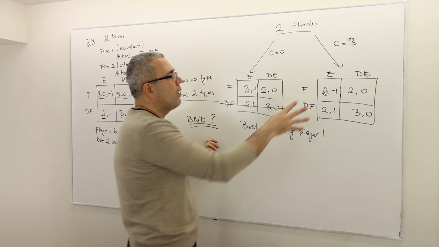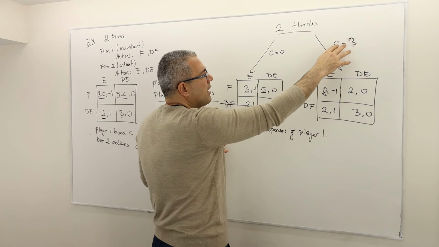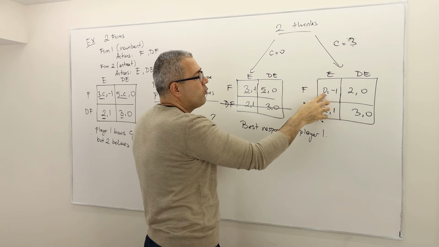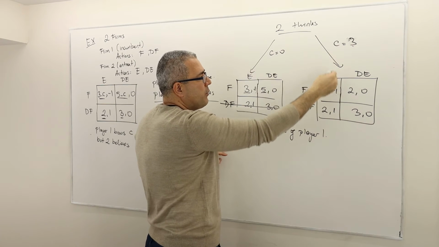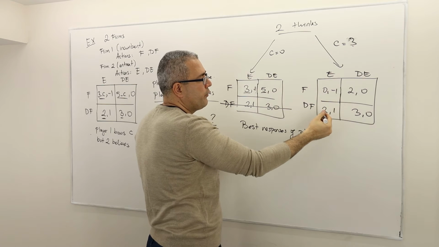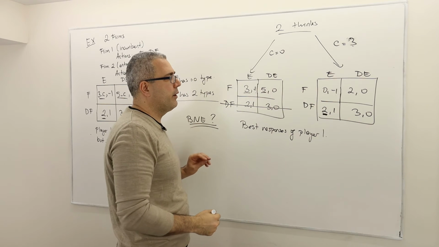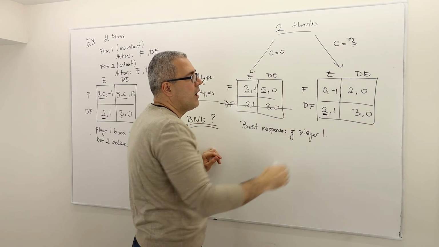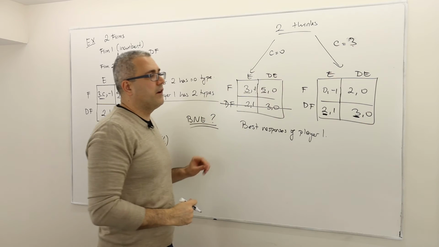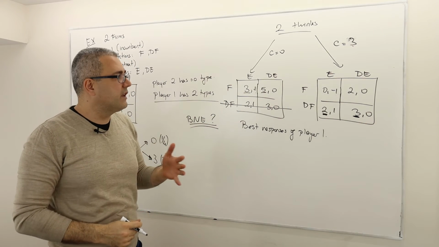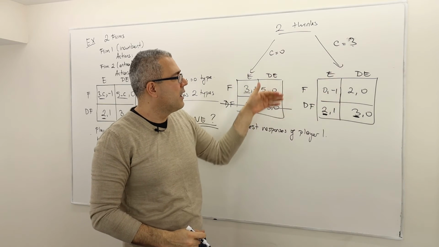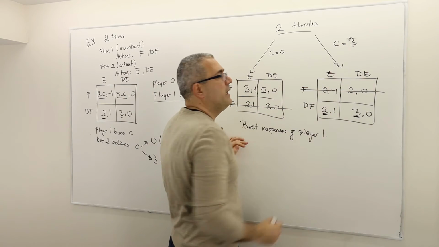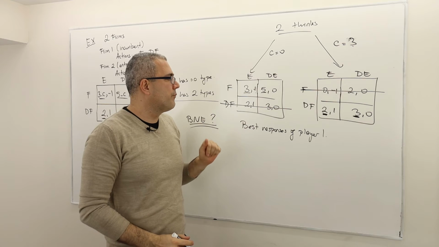If C is equal to 0, then fight is the only strategy. That's very good. Well, what about here? Here, if C is 3, player 1 is again going to know that this is the matrix. And what is his best response? Well, if his opponent enters, he is going to prefer don't fight because 2 is a higher payoff than 0. If his opponent doesn't enter, well, this time again, don't fight is an optimal strategy. So once again, if you look at those payoffs, don't fight is a strictly dominant strategy, meaning it strictly dominates fight.